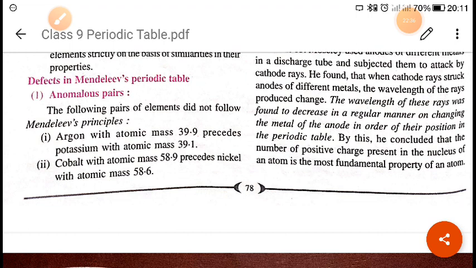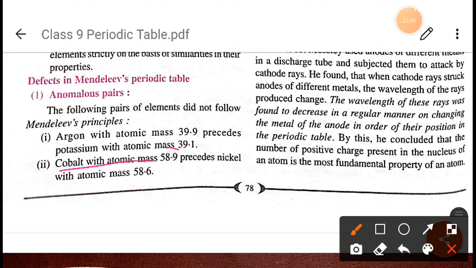Number two is cobalt with atomic mass 58.9 preceding nickel with atomic mass 58.6. When he was placing cobalt and nickel, he placed them in the same group.